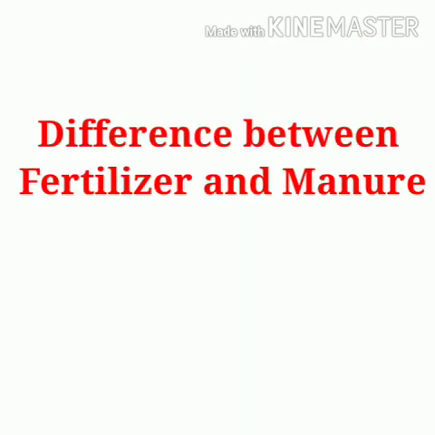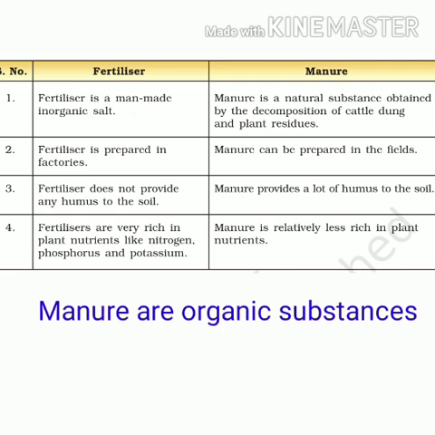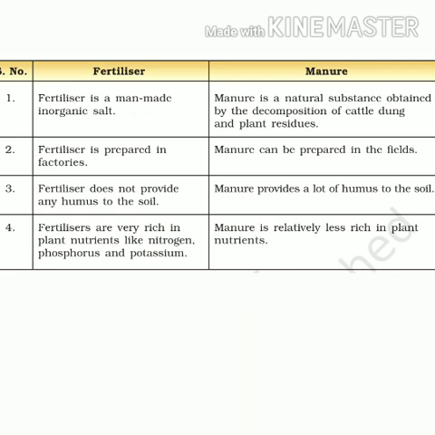Now, let's see the difference between fertilizers and manure. Fertilizers are man-made, and as I already said, they are full of chemicals. So it is called an inorganic substance, while manures are produced from plant and animal waste. So it is called an organic substance. Next, preparation. Fertilizers are prepared in factories while manures are prepared in the field. Fertilizers do not contain humus. Why? Because they are not produced naturally. Manure has a large amount of humus because it is produced from natural things like plants and animals.